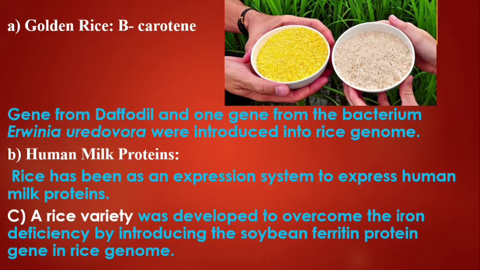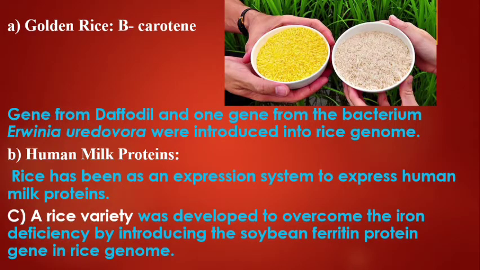The combination of these three genes, that means the gene of the bacteria, the gene of the daffodil, and the gene of the rice, helps the plant produce the enzyme necessary to convert geranylgeranyl diphosphate to beta carotene. That means golden rice is capable of producing beta carotene in the seed, which is a precursor of vitamin A. When the rice is consumed by human beings, vitamin A is formed in the metabolic process.